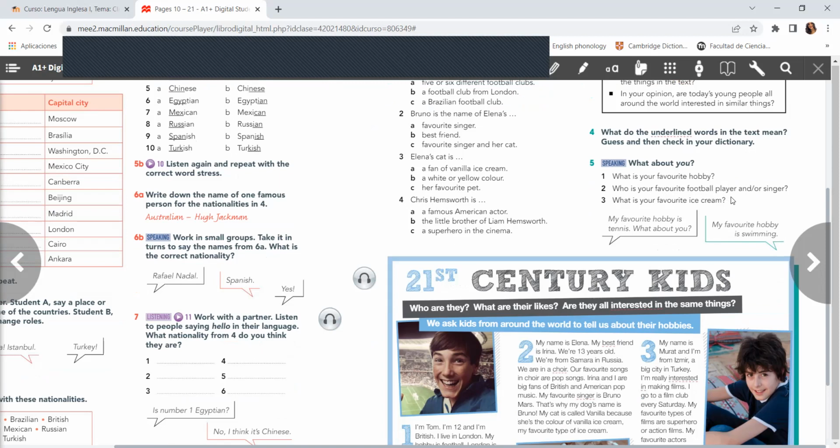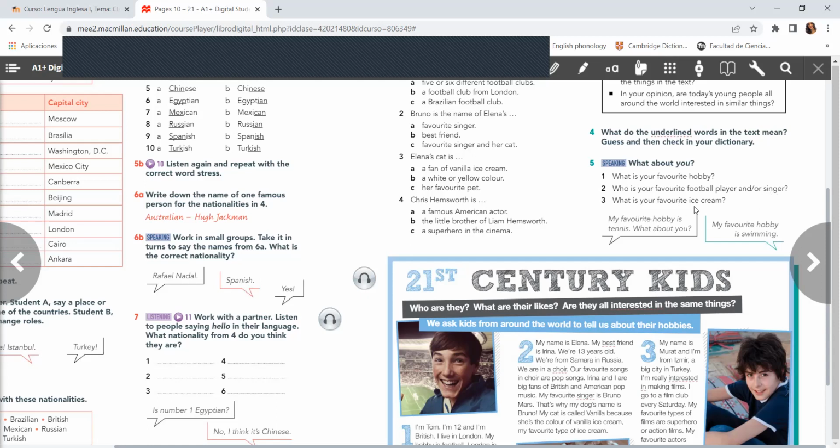This is a football player, the person who plays football. A singer is the person who makes music. For example, Bruno Mars, could be Luis Miguel, could be Marco Antonio Solis, etc.